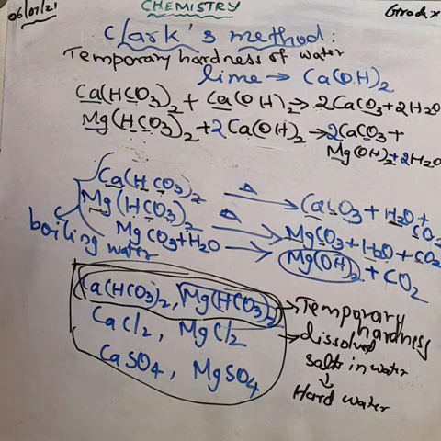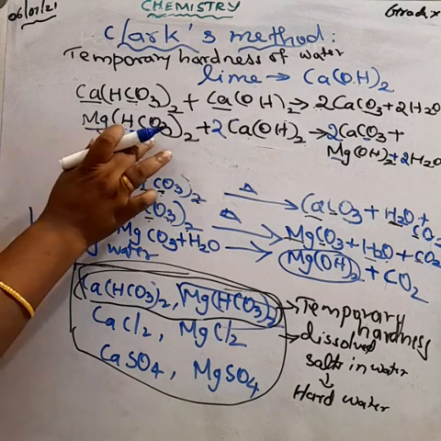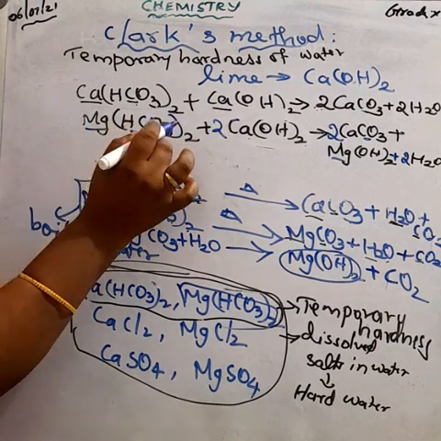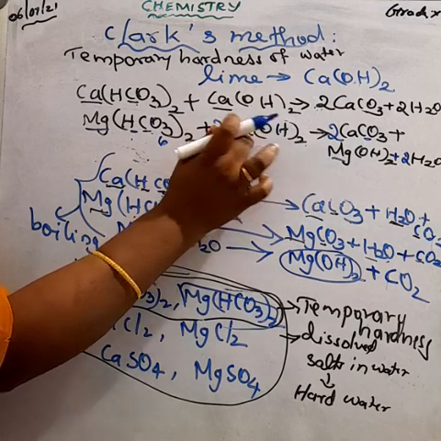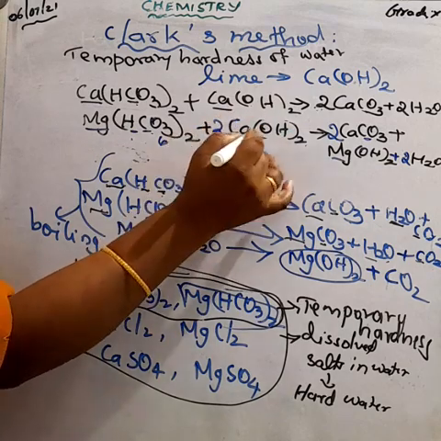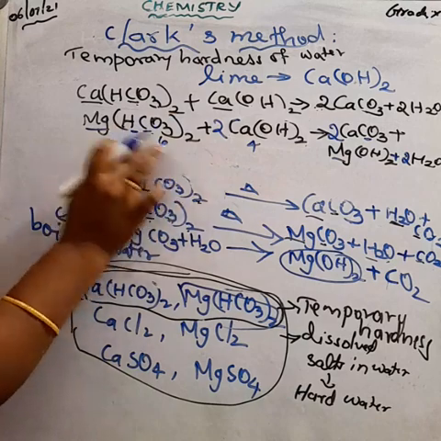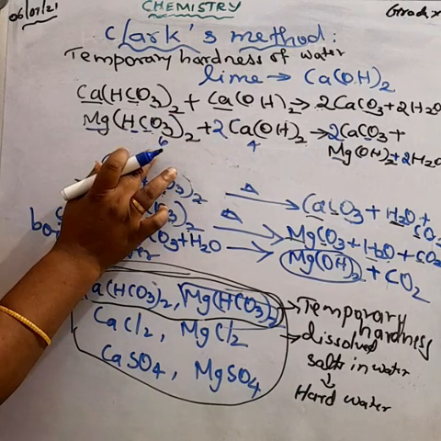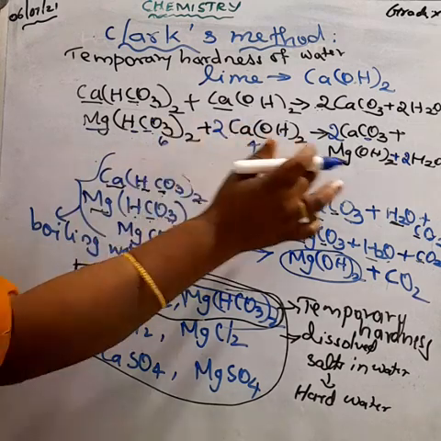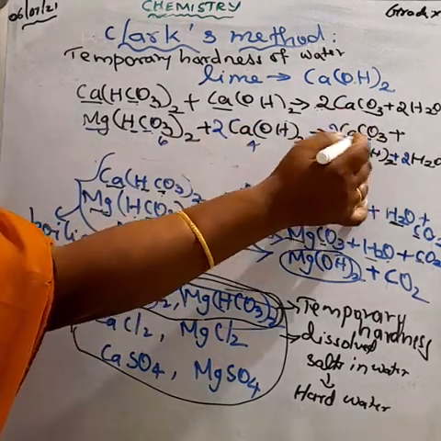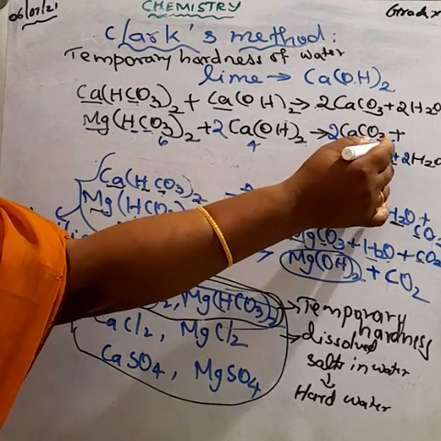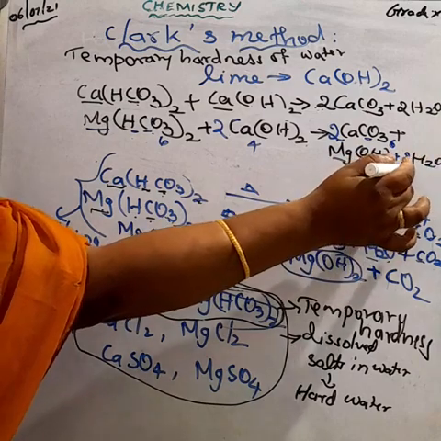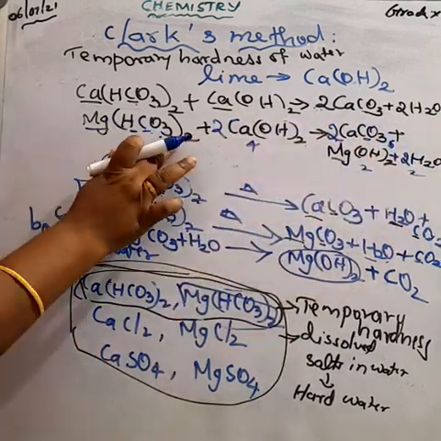How many oxygen atoms here? 3 twos are 6, 6 plus 4, totally 10 oxygen atoms. Here, 2 threes are 6, 6 plus 2 is 8, 8 plus 2, 10. Now the equation is balanced. Oxygen atoms balanced.